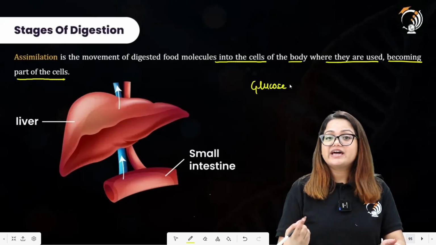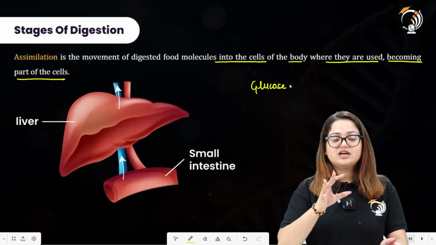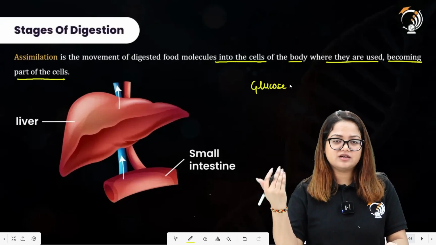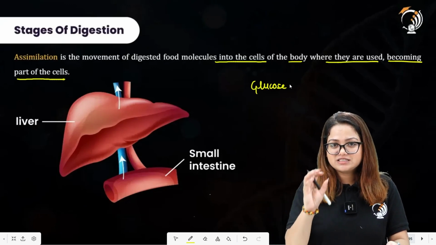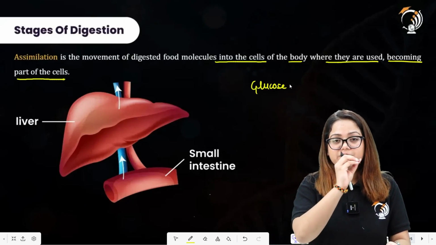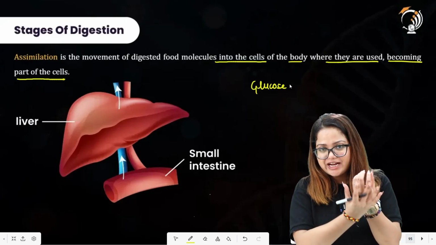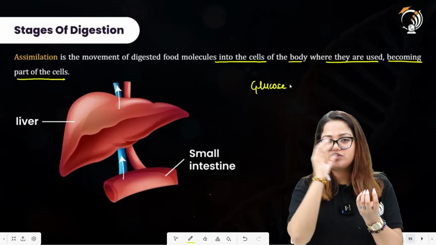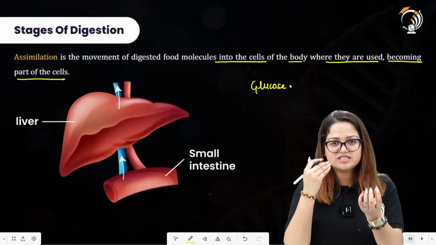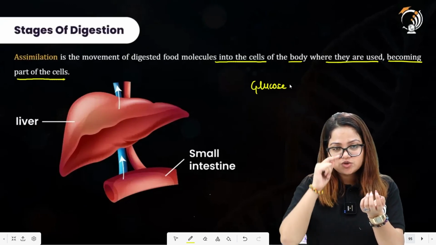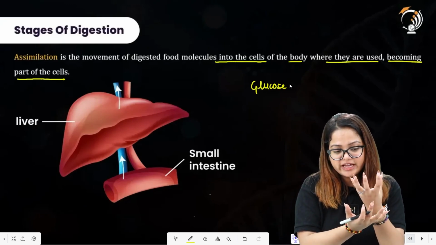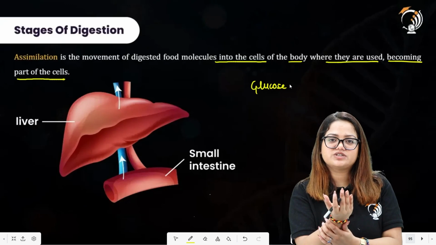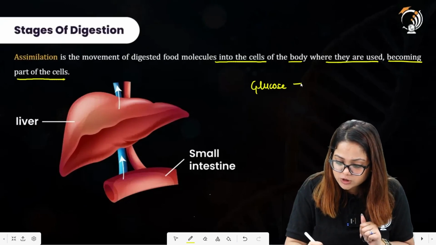Now the blood is also carrying oxygen from the respiratory system. We will be studying about the respiratory system in another one shot, but for now let us just concentrate on this: the alveoli, which are richly supplied with blood vessels, have now received the oxygen coming from the lungs, coming from the outside, traveling through the respiratory passage. So the oxygen has traveled into the alveoli, and these alveoli are richly supplied with blood vessels. So oxygen has entered into the bloodstream now. Now this blood also has oxygen.